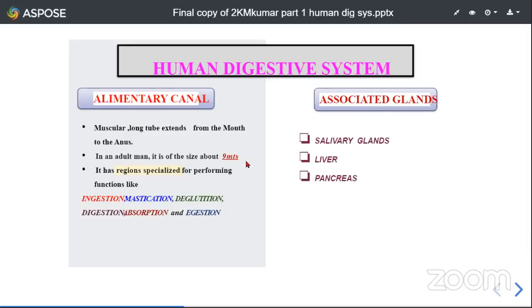Coming to the other aspect of the human digestive system, it consists of associated glands. We have three major glands: the salivary glands, liver, and pancreas. These three associated glands participate in the process of digestion by secreting their respective juices into the alimentary canal. So this is how our human digestive system is formed by these two, the alimentary canal and associated glands.